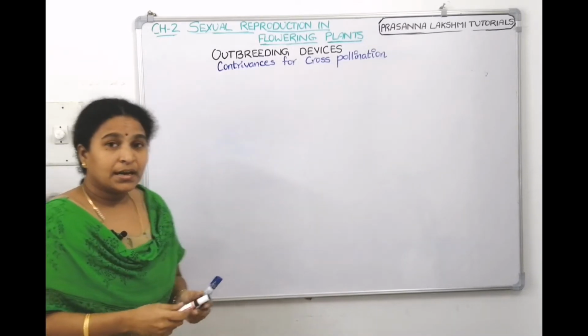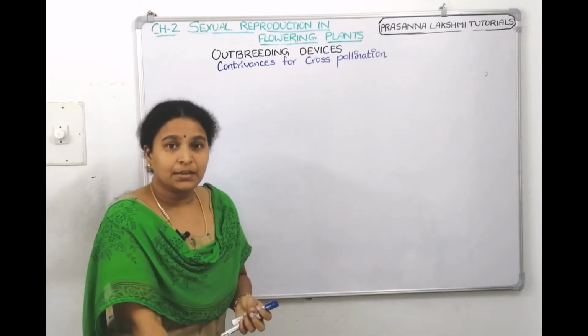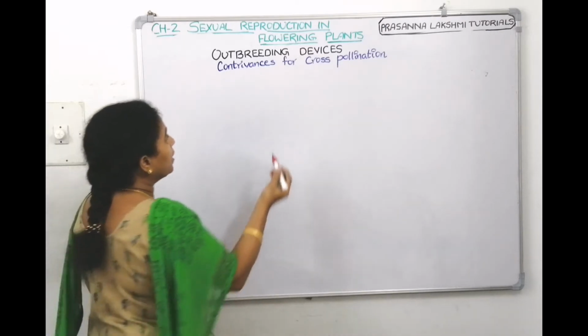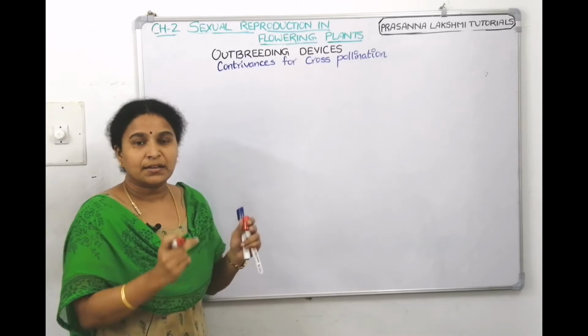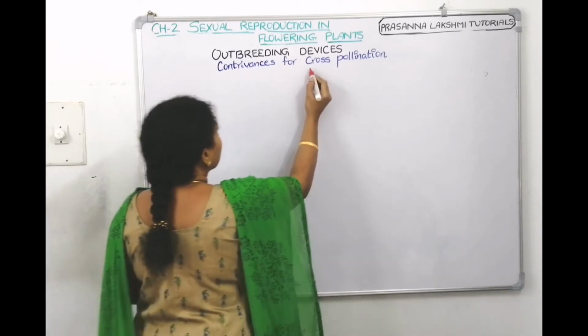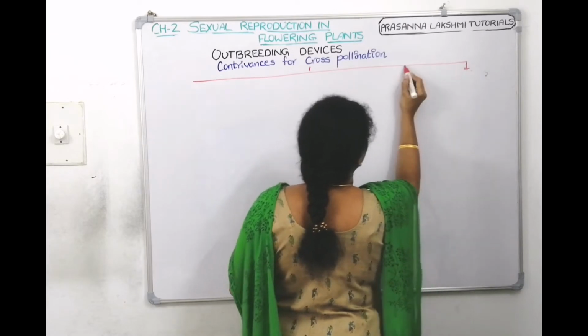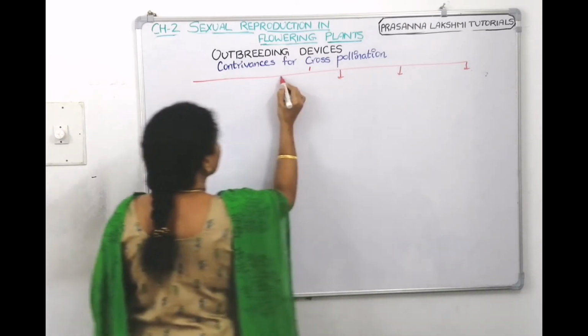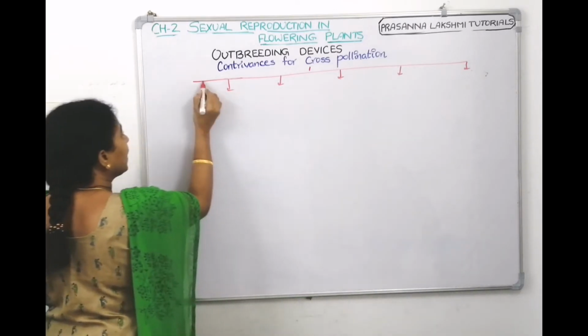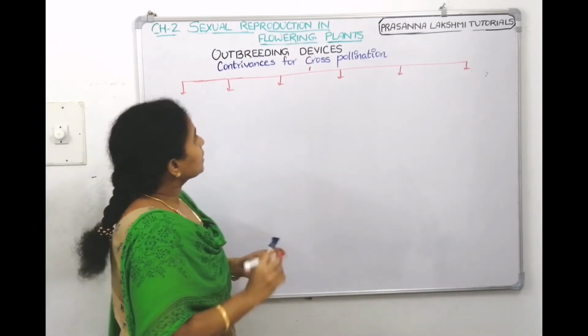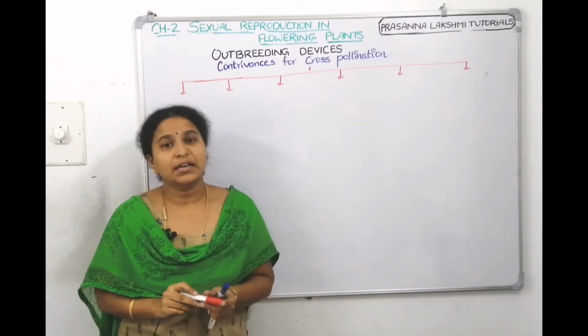There are 6 devices which come under contrivances for cross-pollination. First, we'll make a flow chart, then we will see them one by one. So 1, 2, 3, 4, 5 and 6.